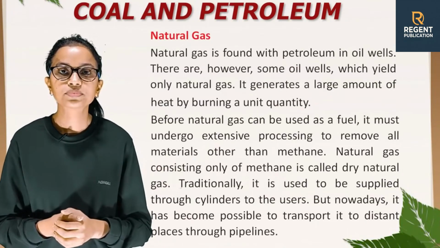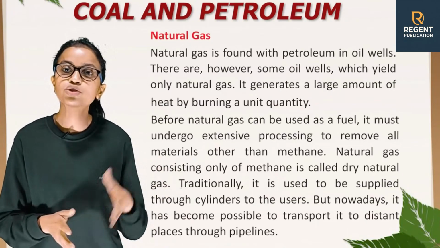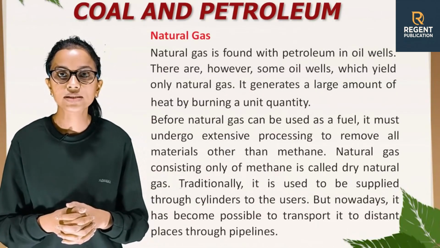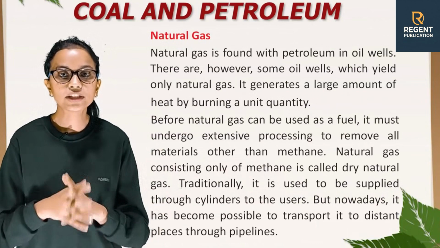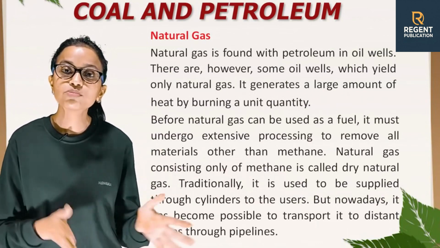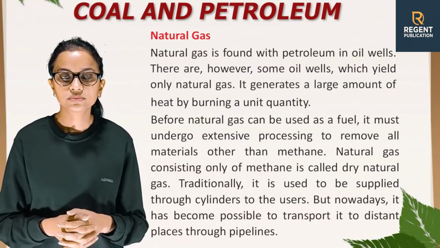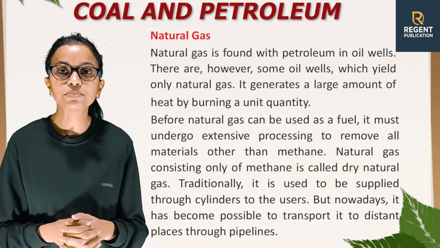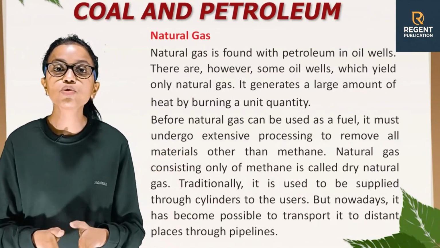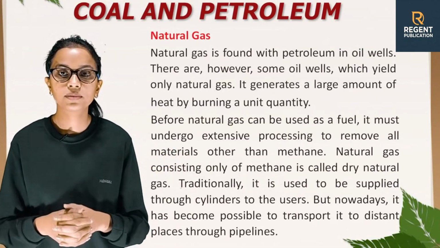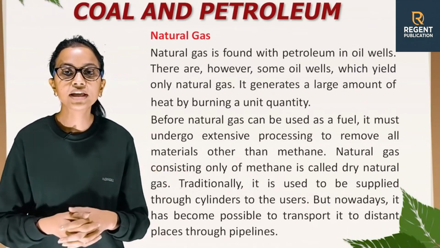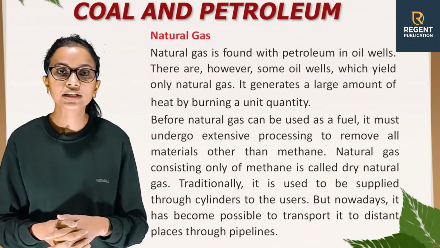Natural gas. Natural gas is found with petroleum in oil wells. There are, however, some oil wells which yield only natural gas. It generates a large amount of heat by burning a unit quantity. Before natural gas can be used as a fuel, it must undergo extensive processing to remove all materials other than methane. Natural gas consisting only of methane is called dry natural gas.